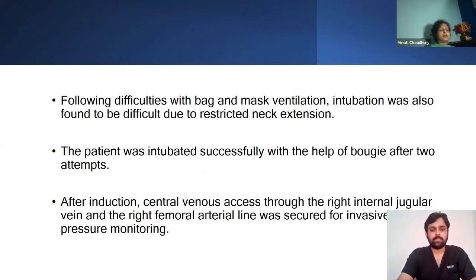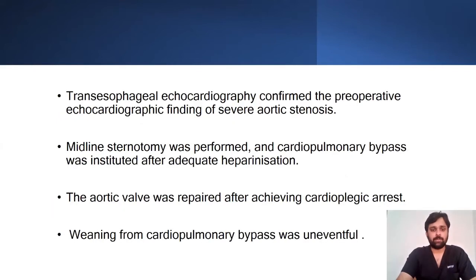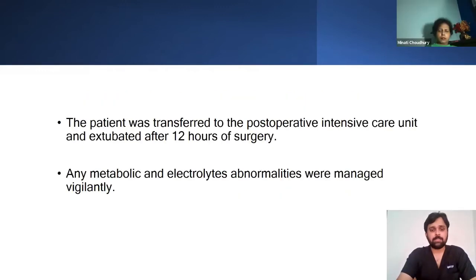After induction, central venous access through the right internal jugular vein and a right femoral arterial line were secured for invasive pressure monitoring. Transesophageal echocardiography confirmed the preoperative diagnosis suggesting severe aortic stenosis, and midline sternotomy was performed and cardiopulmonary bypass was instituted after adequate heparinization. The aortic valve was repaired after achieving cardioplegic arrest, and weaning from cardiopulmonary bypass was uneventful. The patient was transferred to the postoperative intensive care unit and extubated 12 hours after surgery. Any metabolic and electrolyte abnormalities were managed vigilantly.